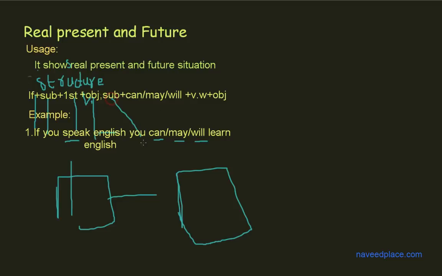Then we have subject again, and according to the subject we have to use the verb. This is the verb first form, and it never changes. Getting me? And definitely learn, and then the object is English. So this was the lecture on real, present and future condition.